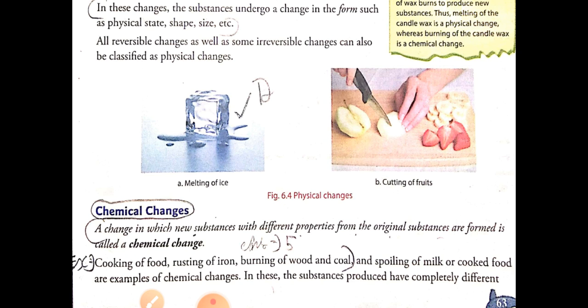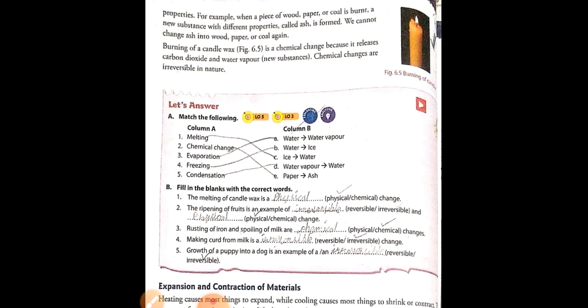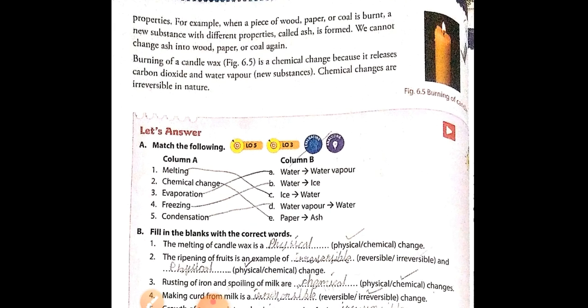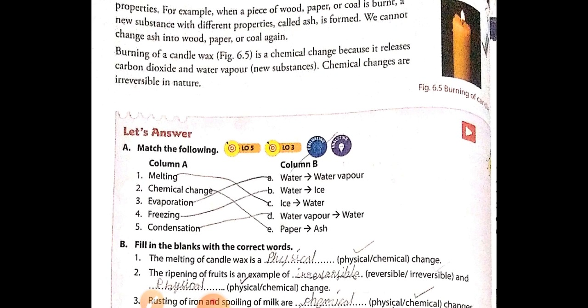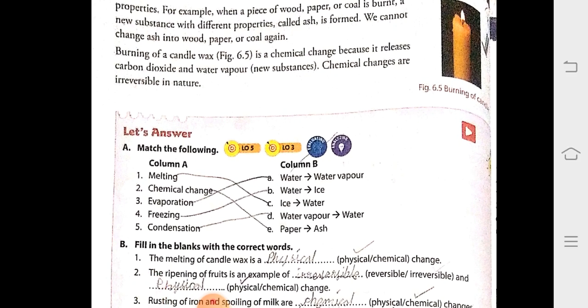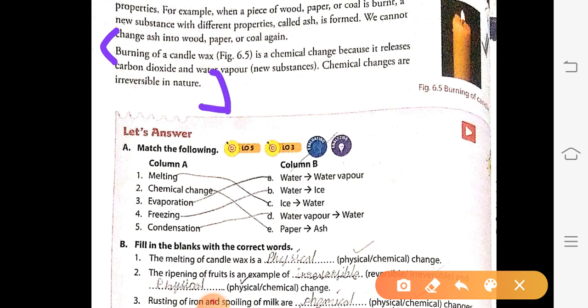Example: cooking of food, rusting of iron, burning of wood and coal, etc. Here is a very important point I already told: burning of candle wax is a chemical change because it releases carbon dioxide and water vapor, and chemical changes are irreversible in nature.